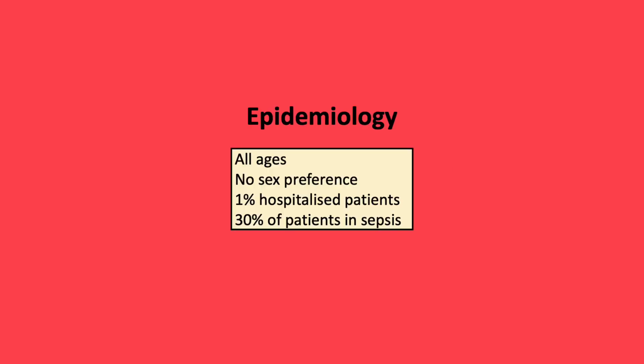The epidemiology: it affects all ages, there's no sex preference, and it affects up to 1% of hospitalized patients. In sepsis, it can affect up to 30% of patients.